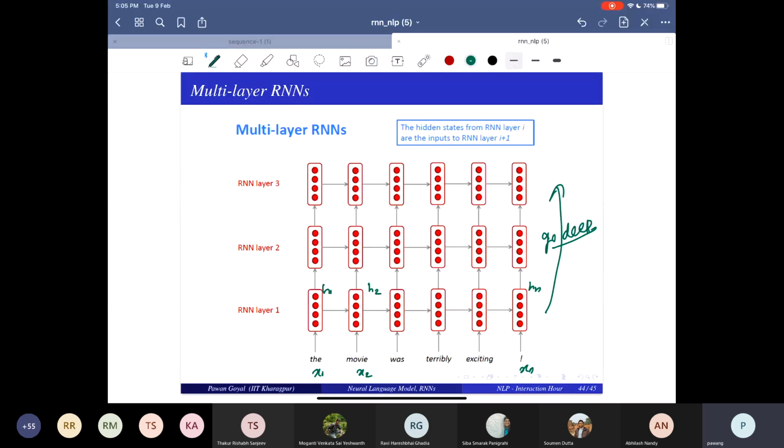But then you say, okay, I want to go deeper. So I will say h1 is the first layer, and then you pass this h1 to the next layer. For this hidden state RNN layer 2, the input is RNN layer 1. This acts as the input.